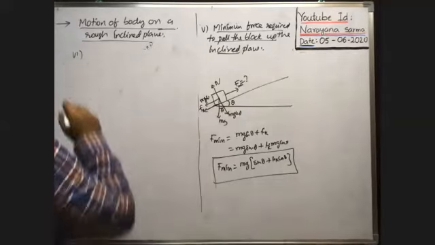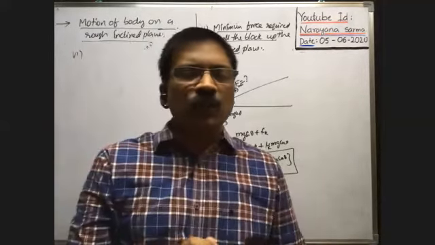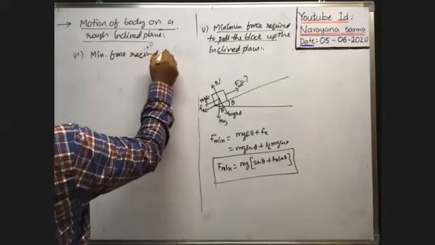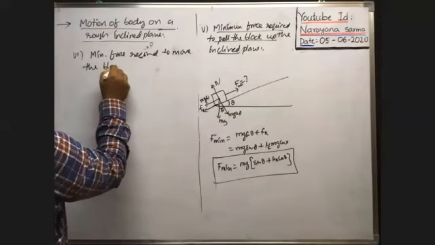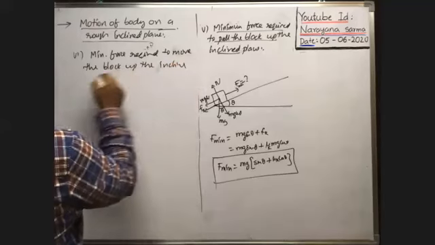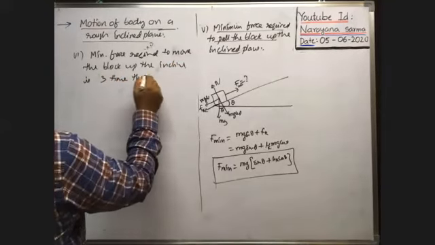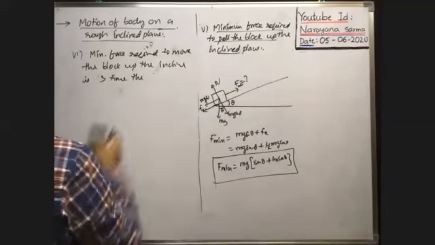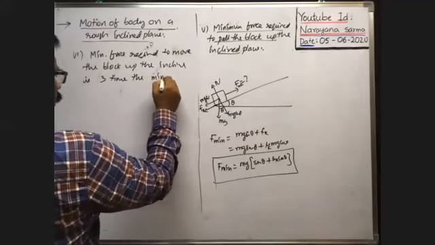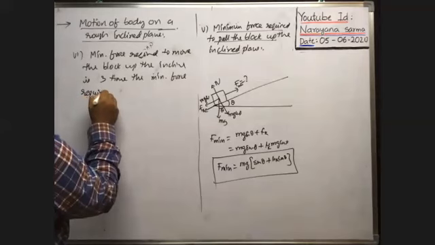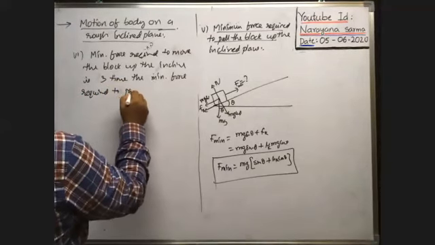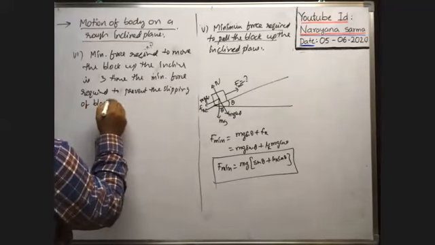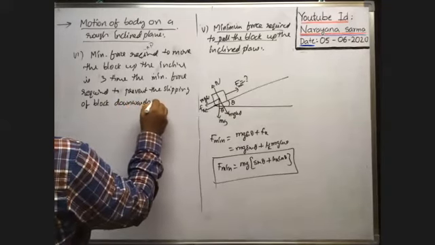In mains, sometimes they ask: the minimum force required to move the block up the inclined plane is three times the minimum force required to prevent the slipping of the block downwards on the incline.